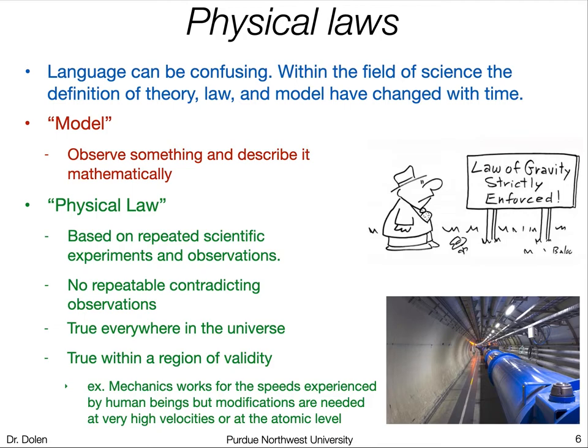You've had many, many scientific observations, and you've always basically seen the same thing. There are no repeatable contradicting observations. So when we say physical law, it's something that, as far as we know, is true everywhere in the universe. If you went to a different galaxy and made the same measurement, it would still be true. A physical law doesn't have to always be true, though. It's true within a region of validity.